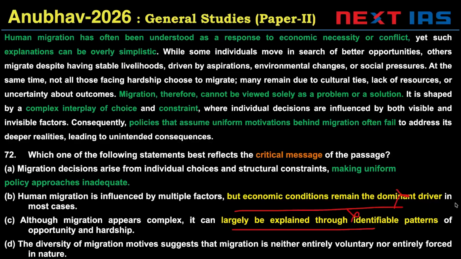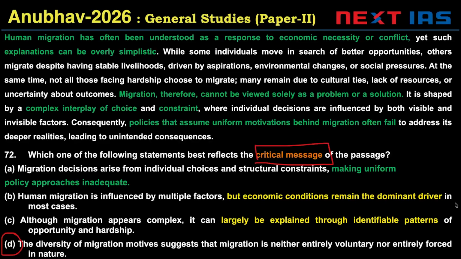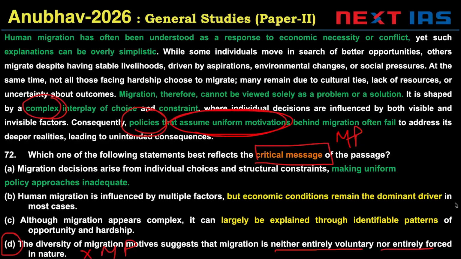Now, the reason why I've left D unmarked is we're asked the main point of the author. There is nothing wrong in option D except that it is not the main point. Main point should be कि ये this is neither voluntary nor entirely forced. It is complex, and policies should not assume uniform motivations. तो ये जो पार्ट है ऑथर के मैसेज का, वो ऑप्शन डी में कवर नहीं किया गया.